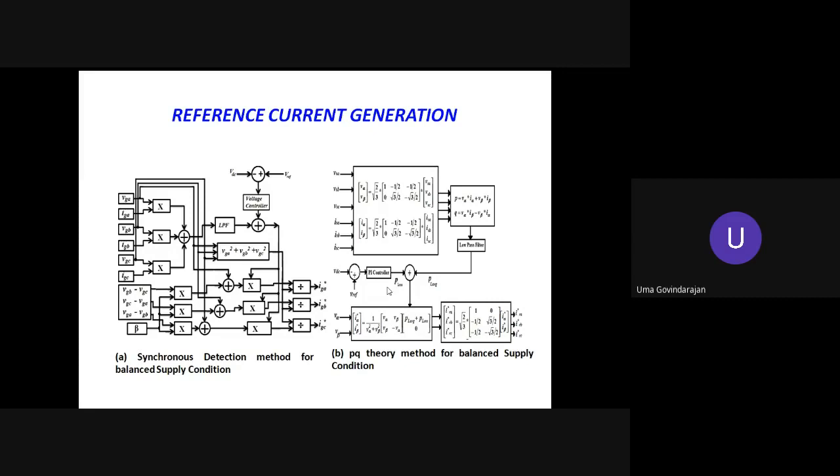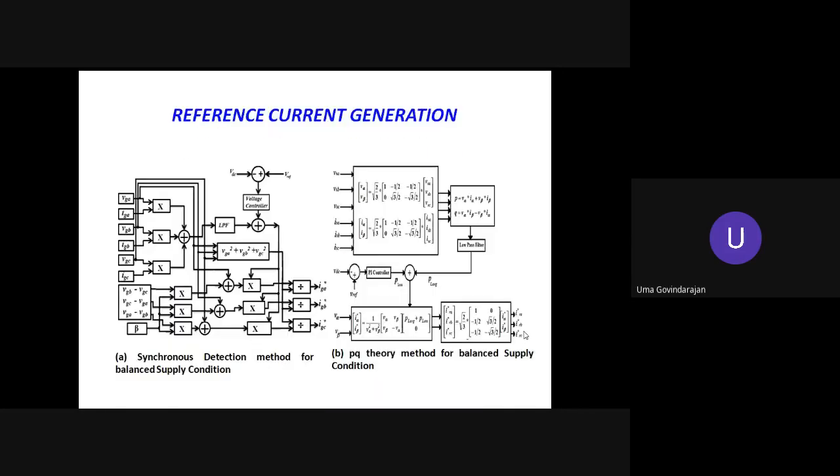So both are added and we are getting another component called the reference current, IA, IB and IC. Using this P component, whatever we are calculating, we are doing some transformation in the alpha beta frame, and there is something called the IA alpha, IRA, IRB, IRC. So this is the reference current, because from the nonlinear current, we are extracting a component of the current that has to be in phase with the supply voltage.